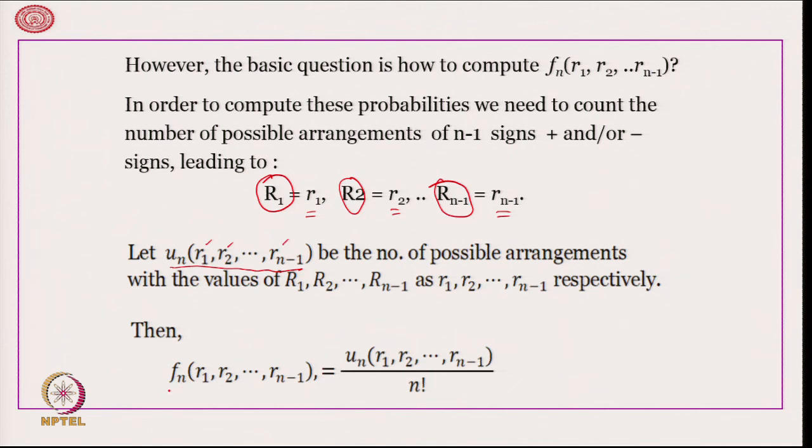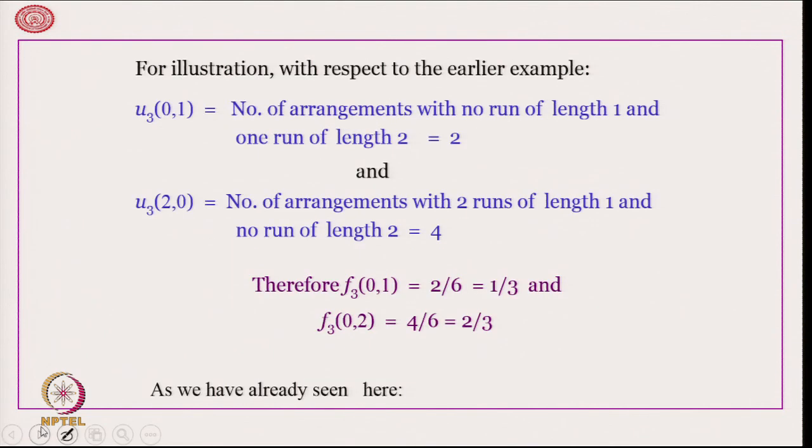Therefore, f n r 1, r 2, r n minus 1 is going to be u n r 1, r 2, r n minus 1 divided by n factorial, because that is the number of ways of arranging n elements.